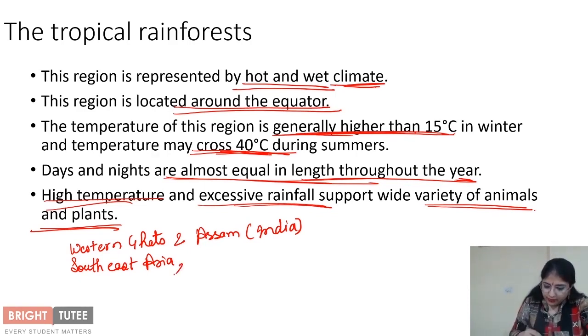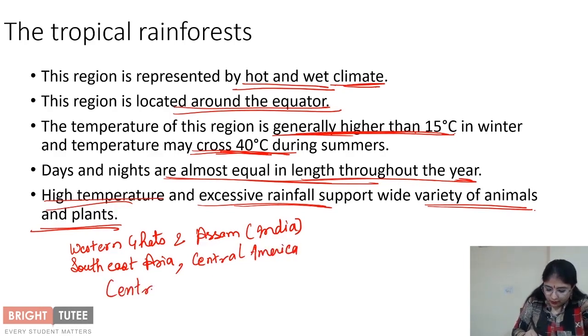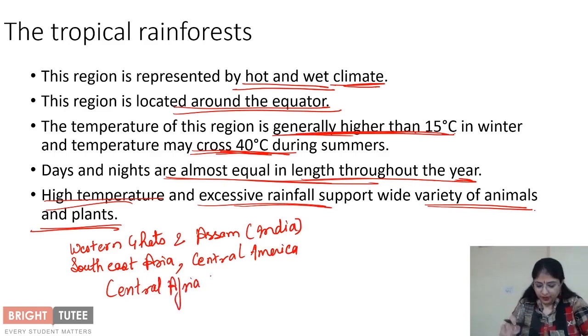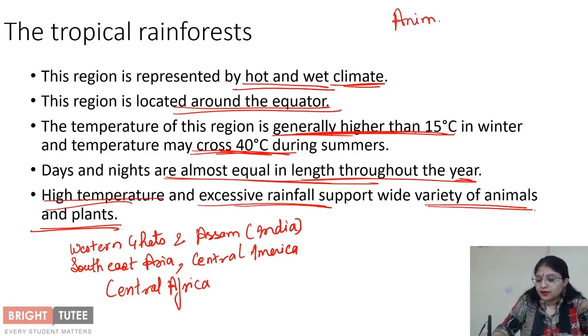Then Southeast Asia, Central America, and Central Africa. So these are the regions which have the tropical rainforest. The speciality of these regions, or these countries, is that they have tropical rainforest because of such kind of climate that is prevailing in these regions. There are different animals also which are present in these areas.